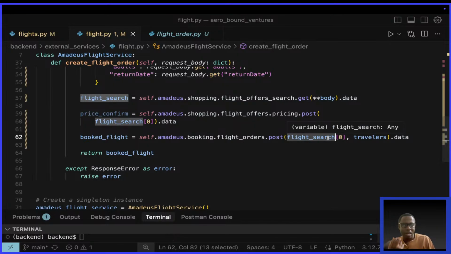But I learned the hard way that however much you do that, Amadeus, I think, is very strict with how it validates its data. Behind the scenes, you will always fail. You always get a 400 bad request. And I tried and tried, but it failed. So I learned the hard way.